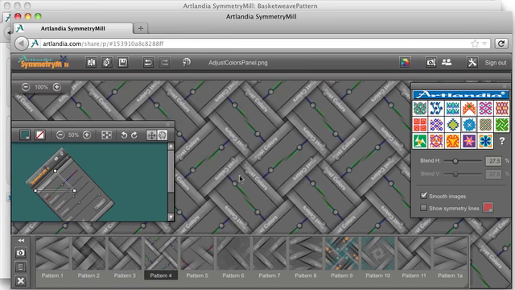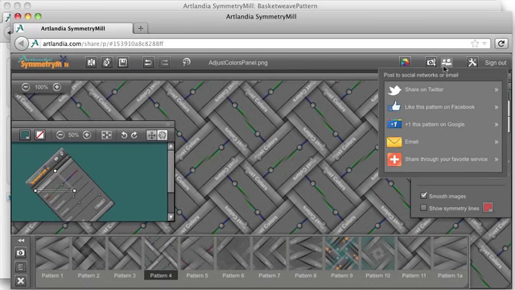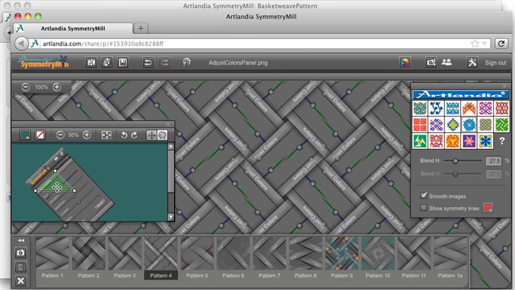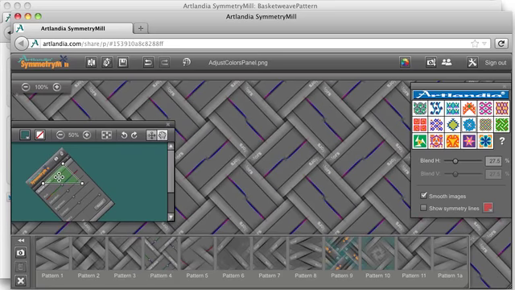Now if you see something you like, you can tell your friends about it and they will be able to load these same patterns in SymmetryMill in their own browsers. You don't need a subscription to see the patterns, but they do need to subscribe if they want to modify the patterns. And because I do have a subscription, I can edit these patterns.